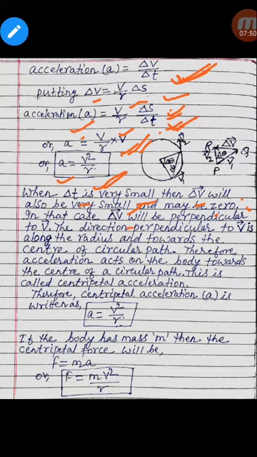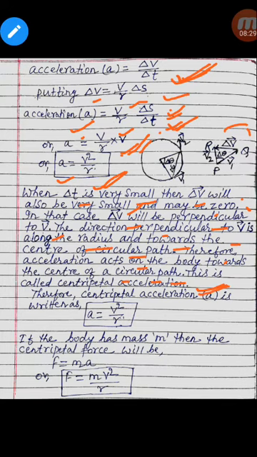In that case delta v will be perpendicular to v, and the direction perpendicular to v is along the radius and towards the center of the circular path. Therefore acceleration acts on the body toward the center of the circular path. This is called the centripetal acceleration.